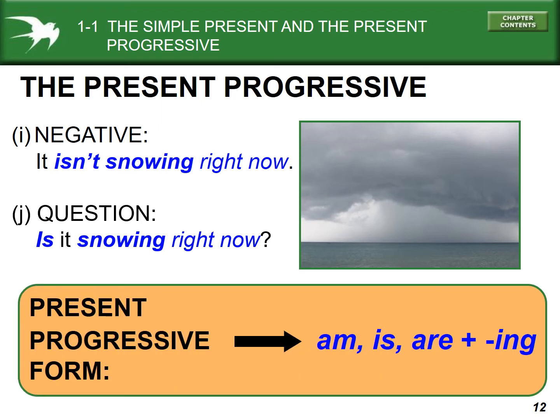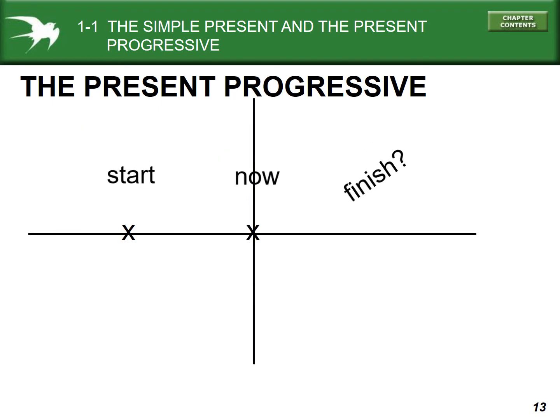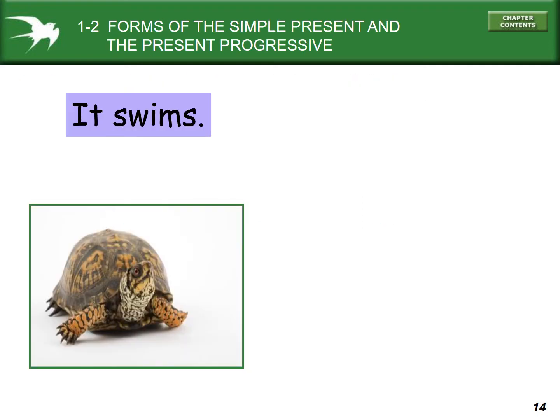So again, the present progressive is formed with am, is, or are plus ing. And this is something that probably started in the past and continues until now. It is in progress at this moment, and we don't really know when it will finish in the future.